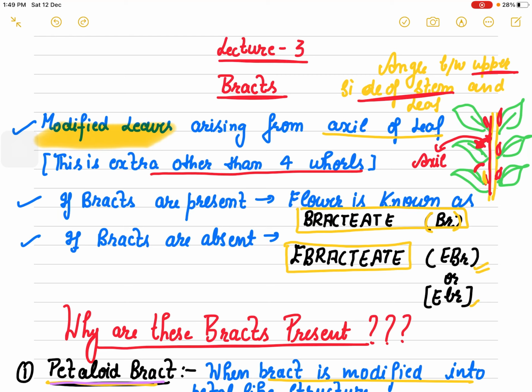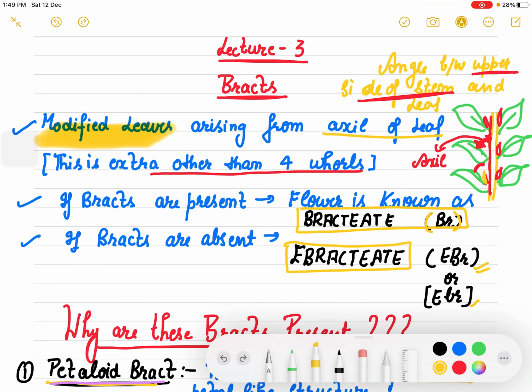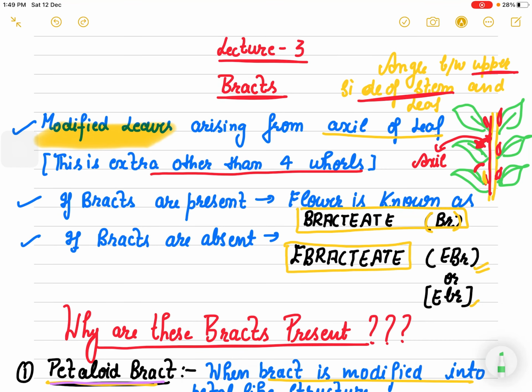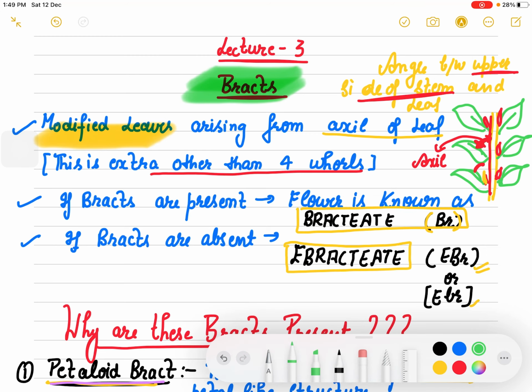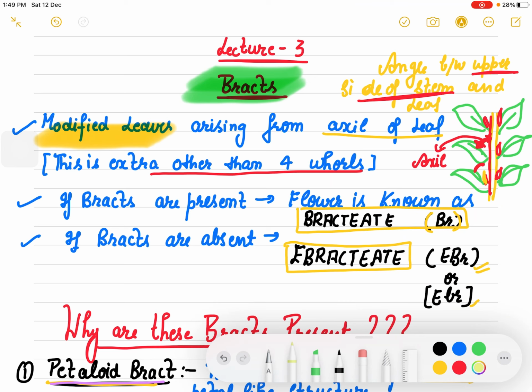Right? Today in this particular lecture I am taking bracts and calyx. I think the calyx term is still in your mind, but there is a new word today for you that we are going to discuss, and that is bracts, right? This is a new term for you, bracts. Now, what is a bract?